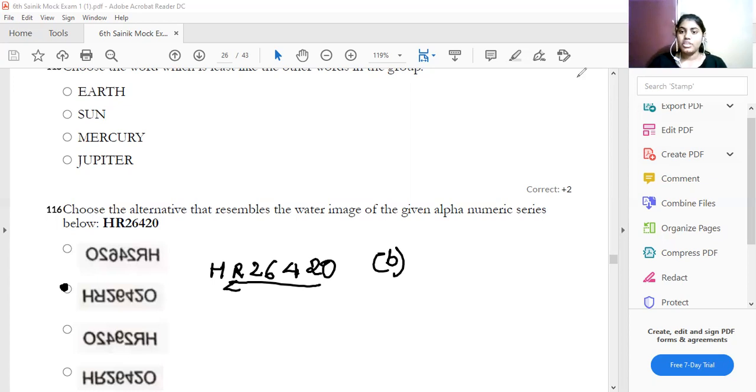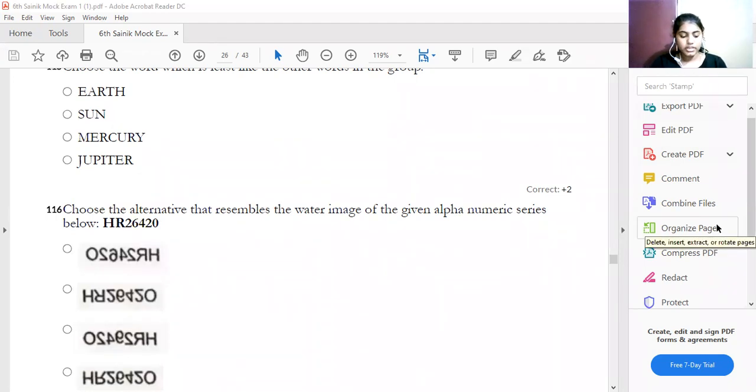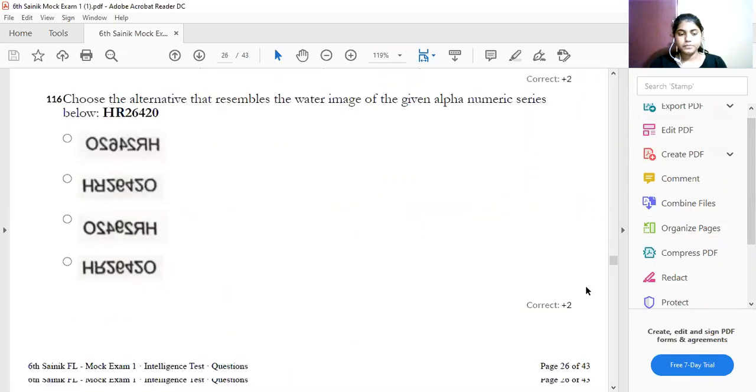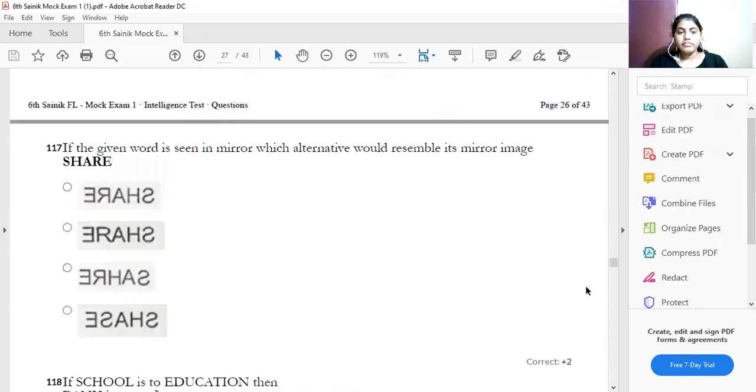And the next question is nothing but, if the word is given in the mirror image, you have to find out the mirror image of share. I have taught you how to write the letters of mirror image in the English alphabet. There are 26 letters, and you have to find out each and every mirror image.